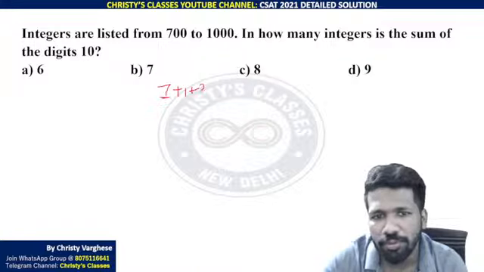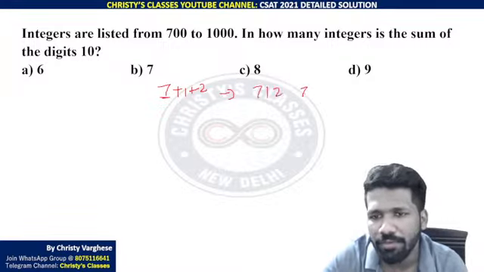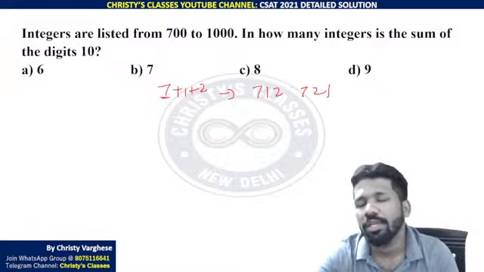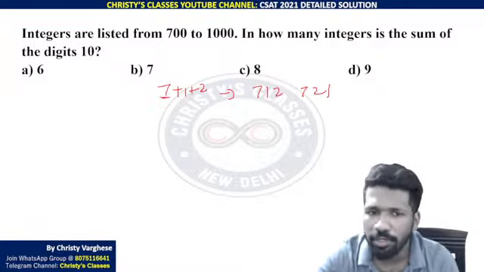7 plus 1 plus 2 is 10. So 7 is fixed. 7 plus 1 plus 2 combination, how many are there? 7, 1, 2 is okay. 7, 2, 1 is okay. Is there any other possibility? 7, 1, 2, these are the only two possibilities with 7 plus 1 plus 2.